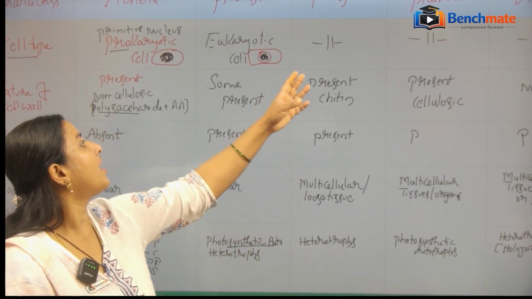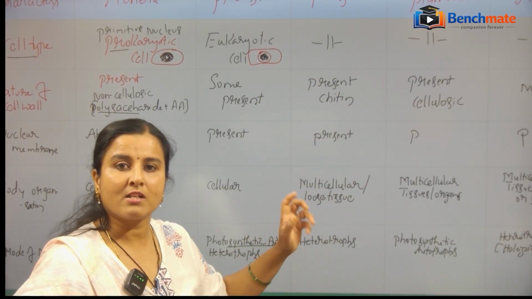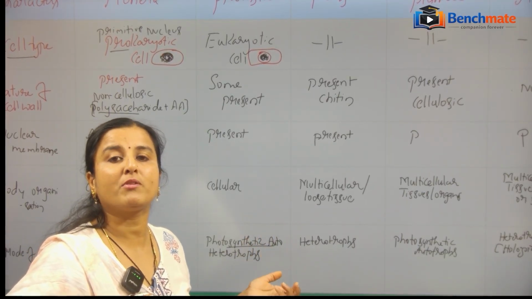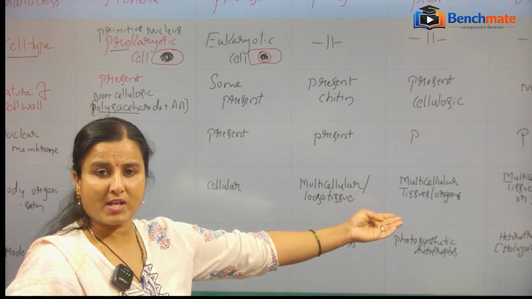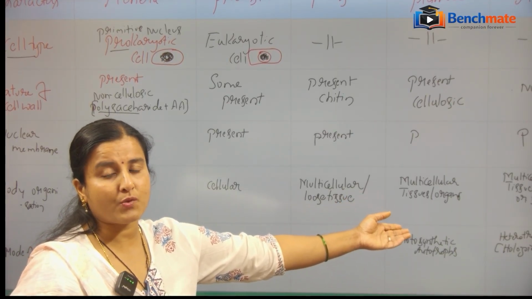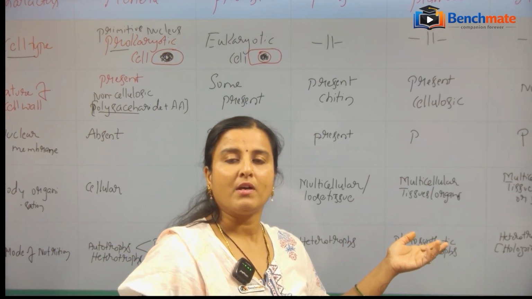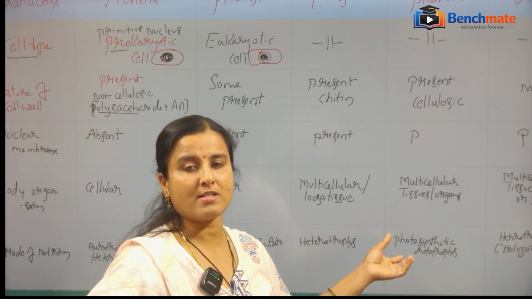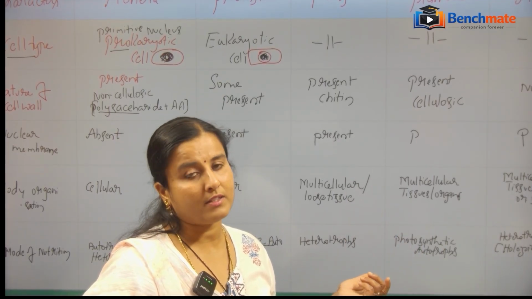But when we come to Plantae, fungi and Animalia, they have many cells, and a group of cells together forms the tissue. You can see different types of tissues in plants, like parenchyma, collenchyma, xylem, phloem, right? These different tissues together form the organ.